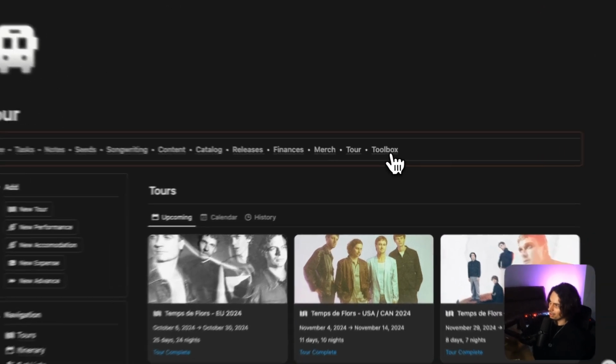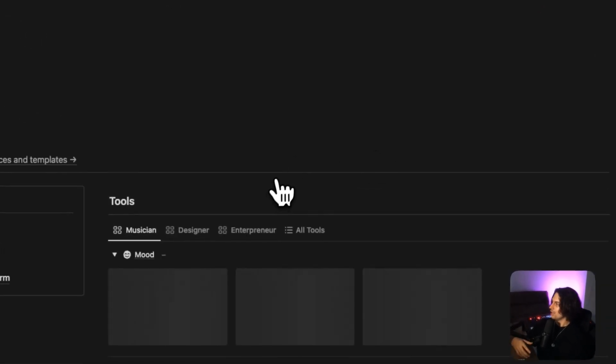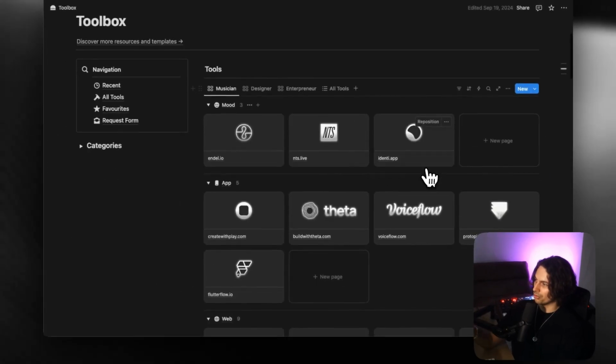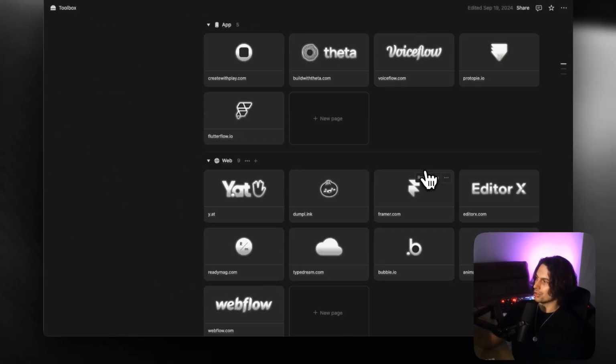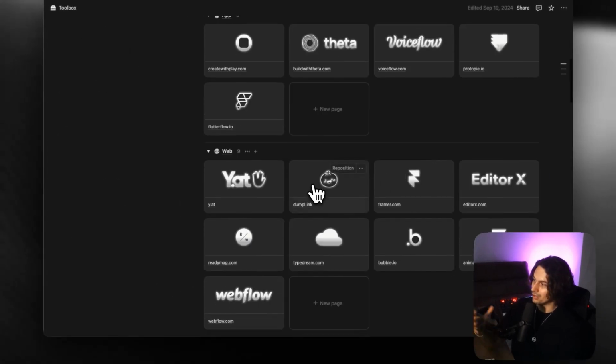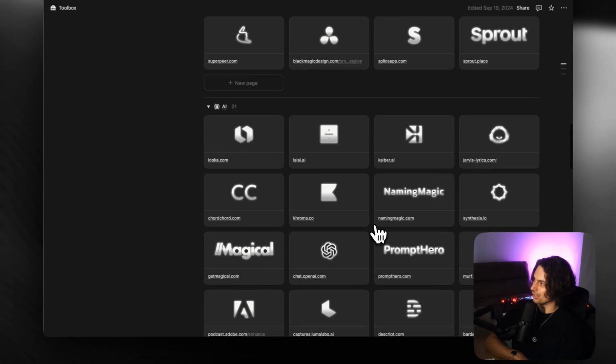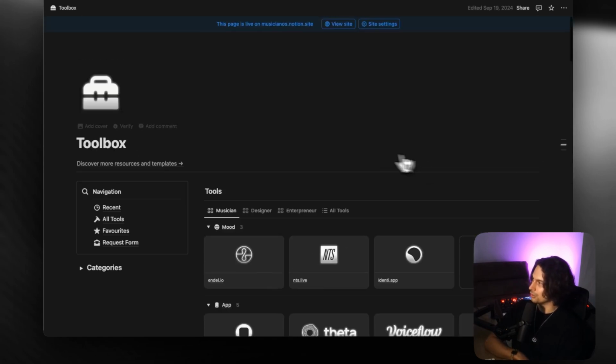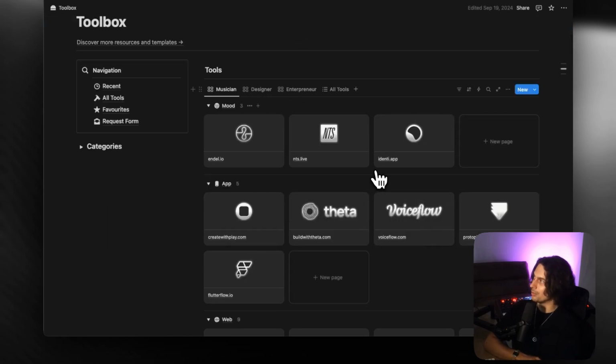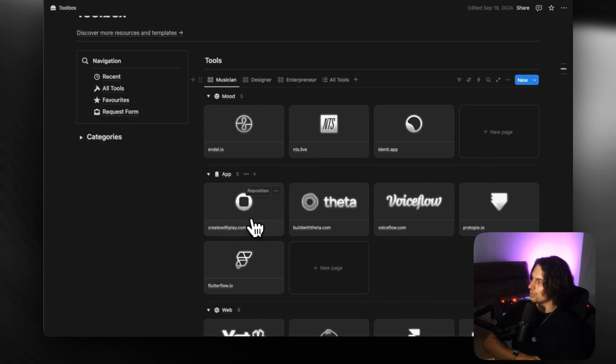Now, the last thing that I want to touch on is Toolbox. This is really just a link to a lot of different websites and services which I have used over my time and find very valuable. It's not necessarily something that relates only to music, but there's a lot of really cool services in here that I think are worth checking out to help you with design and business management and all of that kind of stuff. I'm constantly updating this Toolbox as well to have different links and new services in here.